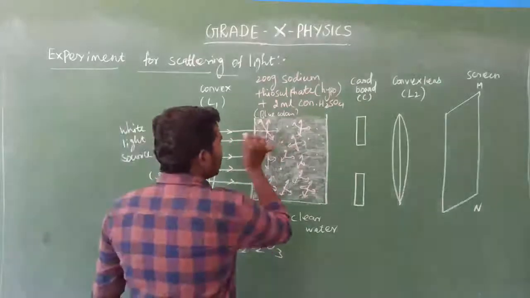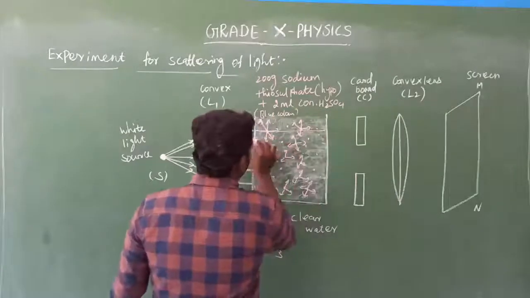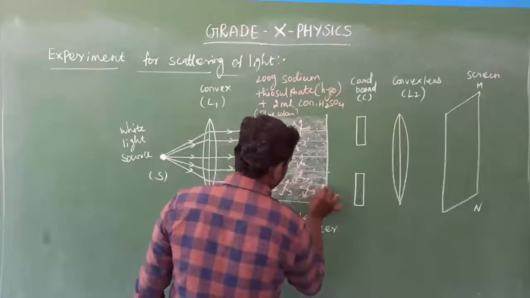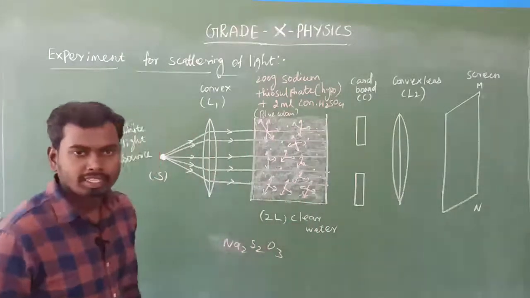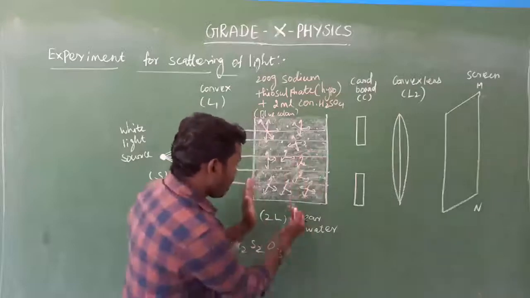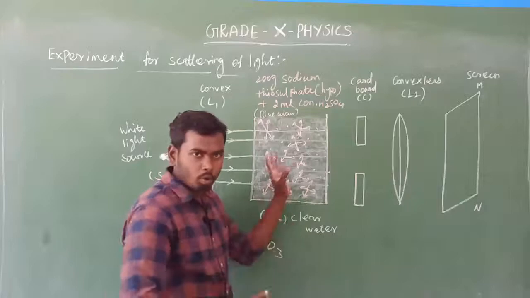Yes. So after that, what will happen, sir? After scattering, the light goes in a straight line like this, isn't it? Yes. So look at here. In the first few parts only there will be blue color. Okay, the blue color is scattered.